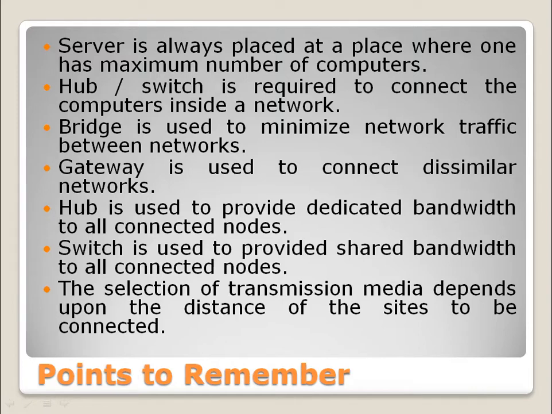That's why, as per the 80-20 rule of network design, the server should be placed where the maximum network traffic is, so that it remains local. So we select the building or place where we have the maximum number of computers.